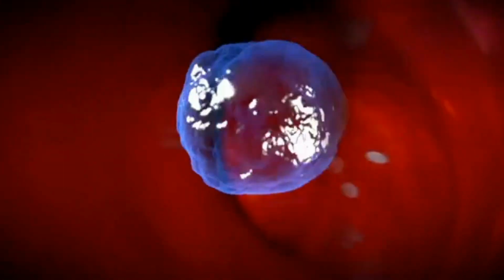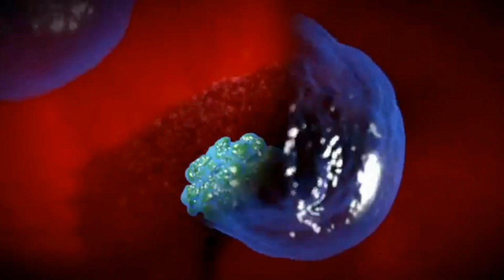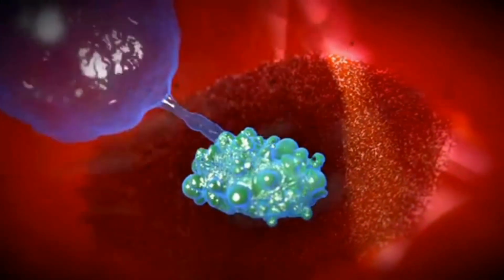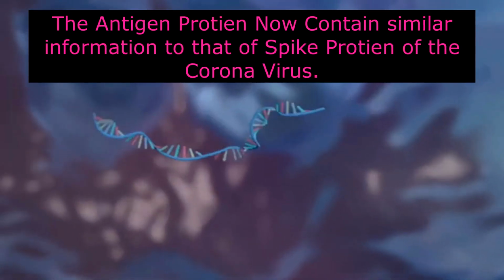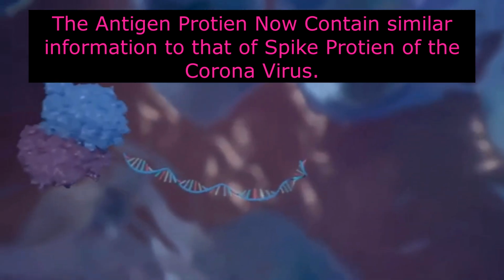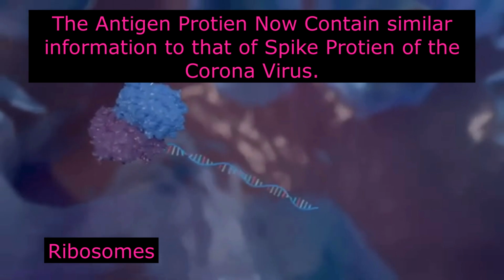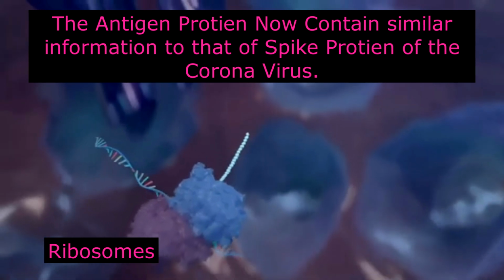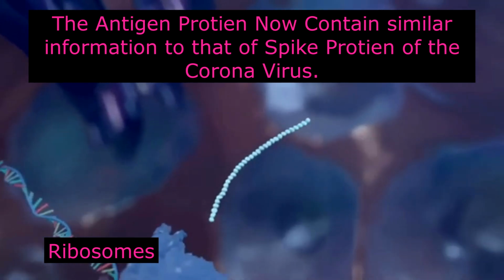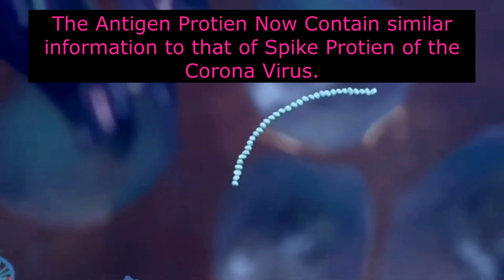So these lipid nanoparticles get into the antigen presenting cells. Inside the cytoplasm we have the ribosomes, where proteins are manufactured, and it goes through the ribosomes. This antigen protein is formed, which means the lipid particles now turn into a protein when they go through the ribosomes present in the cytoplasm of the cells. And this protein structure has got the genetic code similar to the spike protein of the coronavirus.